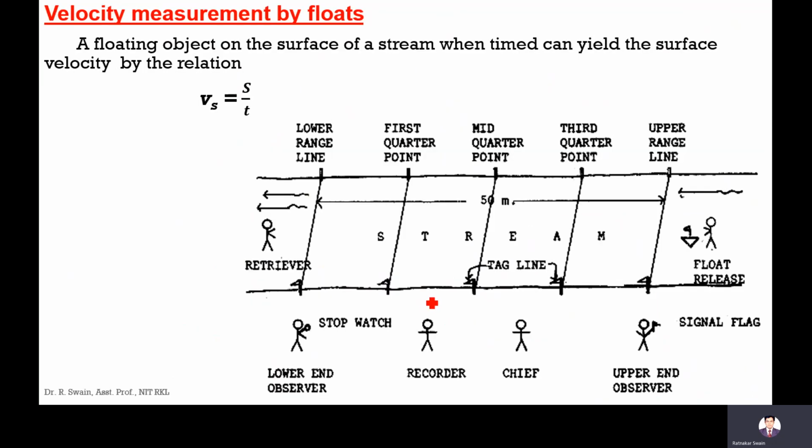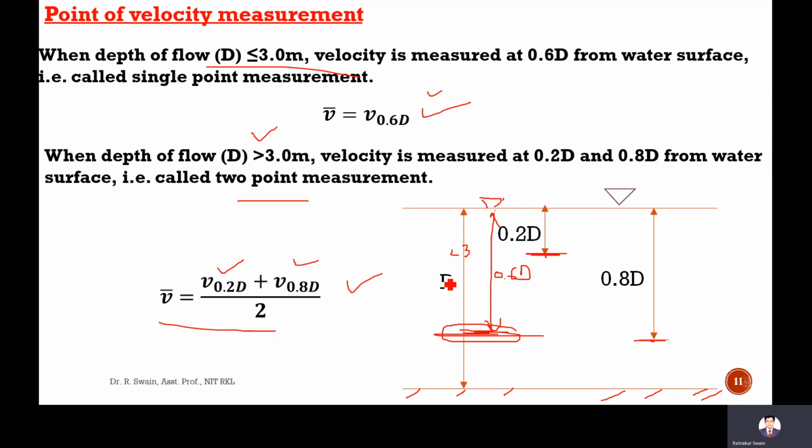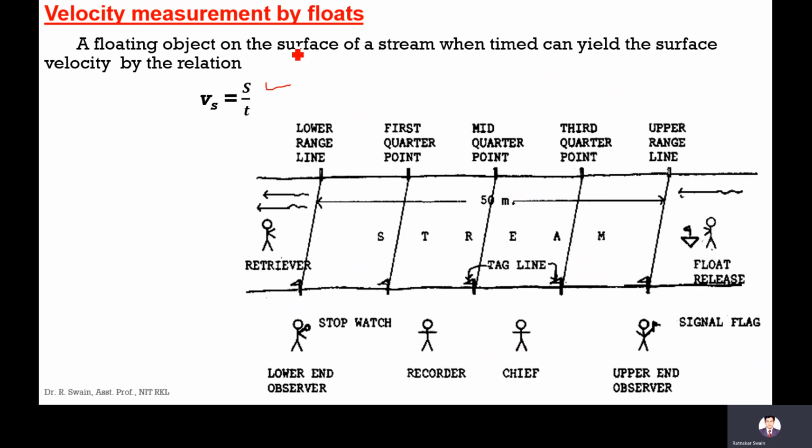Next is velocity measurement by floats. Floats may be used to measure velocity, but it will give you only an approximate value, not the actual velocity. If you don't have current meters, you cannot measure at depth, so roughly you can go to the field and take floats. You put the floats on the surface of the river. It will give only the surface velocity. At different points you can mark the distance, and you can measure the time.